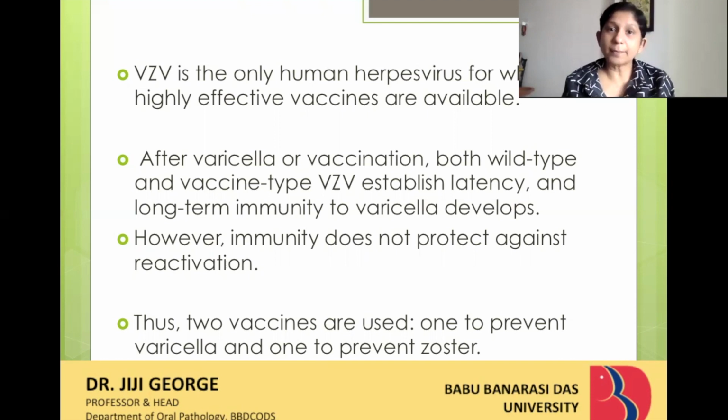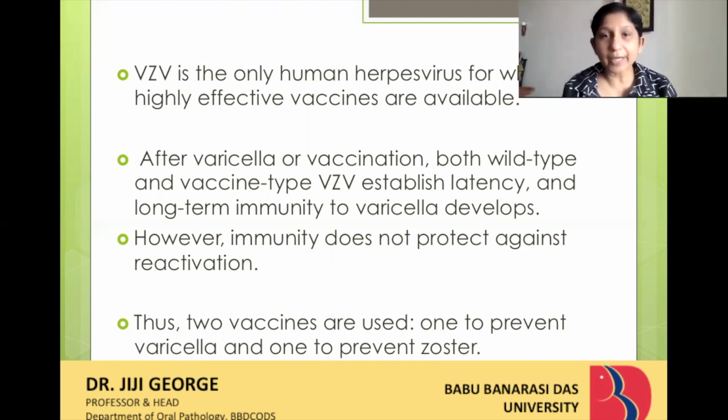So as far as the patient has good immunity and the general health of the patient is good, the immunity against chickenpox or the varicella zoster virus remains good. But in case the immunocompromised state sets in due to whatever reason, then the immunity does not hold good. Then you have a secondary reactivation of the virus.